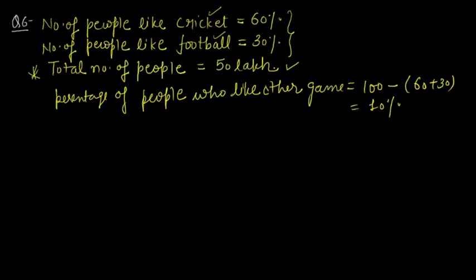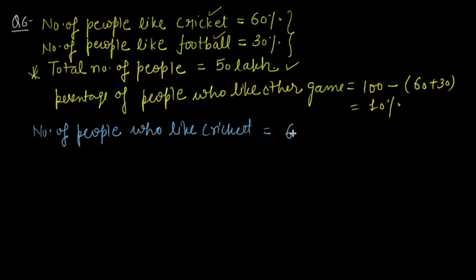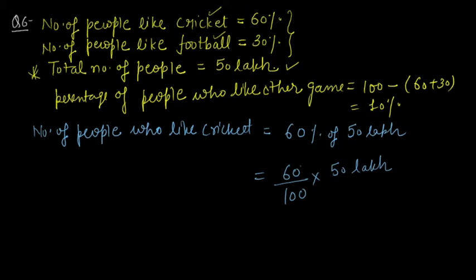So let's calculate it one by one. The number of people who like cricket will be how much? 60% of 50 lakh. If we calculate it, 60 upon 100 into 50 lakh. Now this 1 0 is cancelled with this. Now 6 into 5 is how much? 30 lakh. So it means out of 50 lakh, 30 lakh people like cricket. Similarly, we will calculate for the other two.